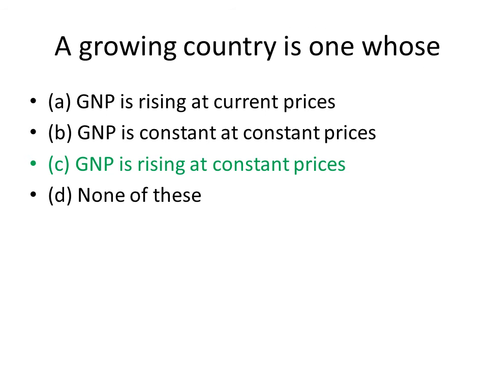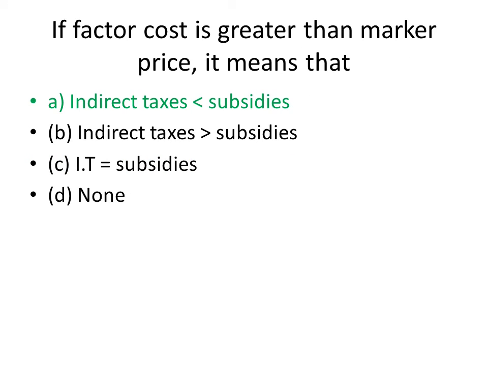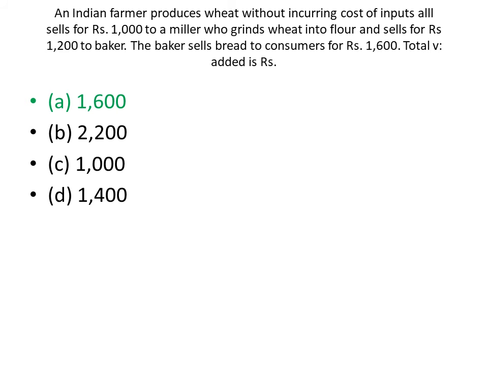A growing country is one whose GNP is rising at constant prices. If factor cost is greater than market price, it means that indirect taxes are greater than subsidies. An Indian farmer produces wheat without incurring cost of inputs and sells for rupees 1000 to a miller who grinds wheat into flour and sells for rupees 1200 to a baker. The baker sells bread to consumers for rupees 1600. So total value added is rupees 1600.